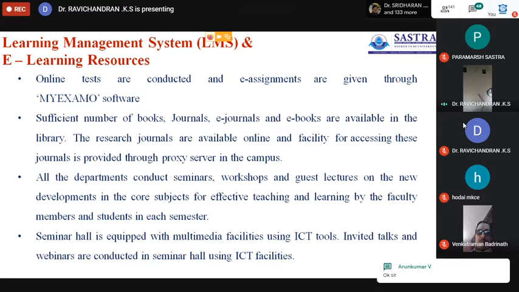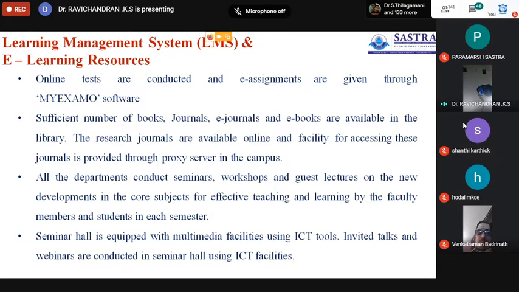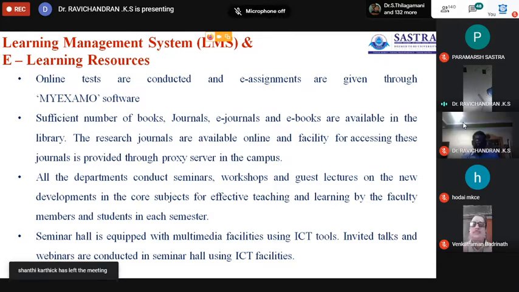That is one way of e-learning, improving the teacher student learning process. Then all departments conduct seminars, workshops, and guest lectures on new developments in the core subject for effective teaching and learning by the faculty members and the students in each semester.